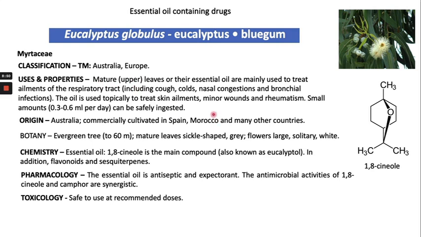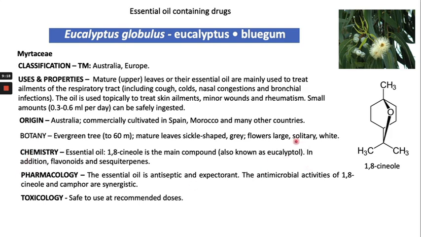Generally, the mature leaf or their essential oils are mainly used to treat ailments of the respiratory tract. The oil is also used topically to treat skin ailments and minor wounds. The chemistry of the essential oil from this plant is that it contains 1,8-cineol as the main compound, which is also called eucalyptol.